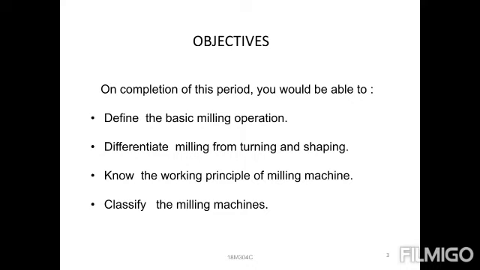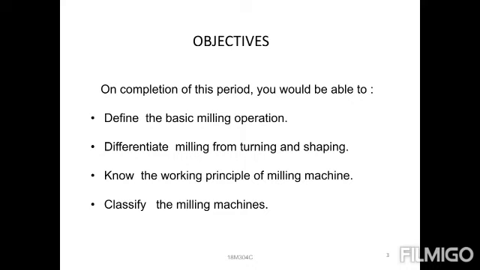Now, what is the milling operation? The milling machine consists of a table and a saddle. On top of the saddle we place the table. The table has three directions: longitudinal, cross and vertical.